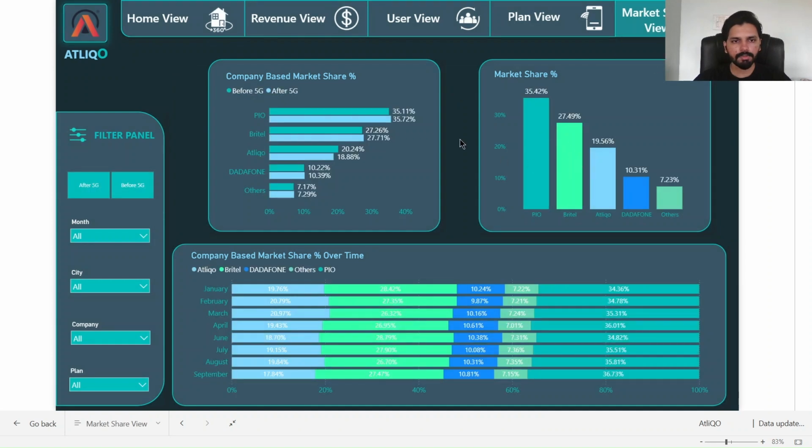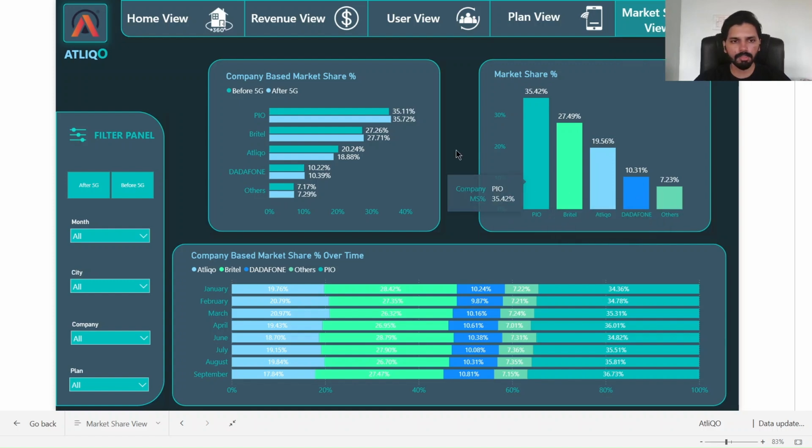This is the market share review, and here you can see the company-based market share percentage before and after 5G, and here we have the market share. So based on this chart, we can see that AtliQO is in third position with 19.56% of market share, and PIO is the market leader, having 35.42% of the market share, followed by other competitors like Brittle, Dadaphone,